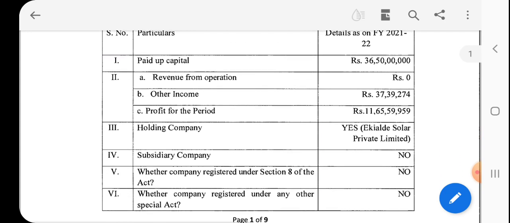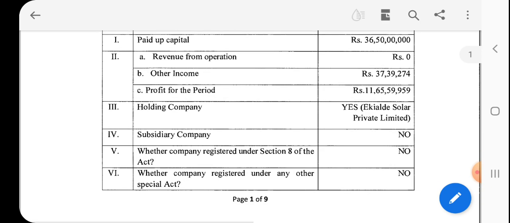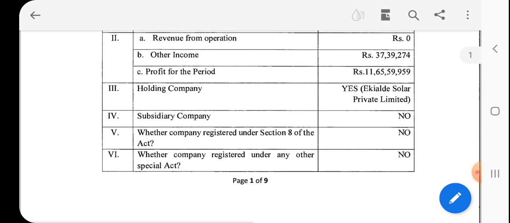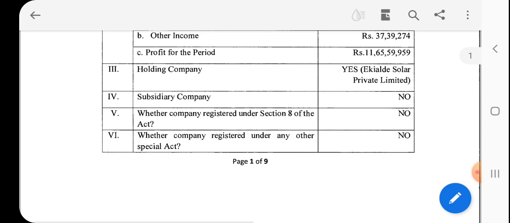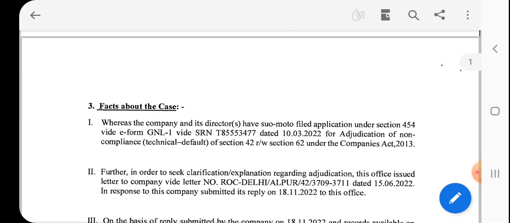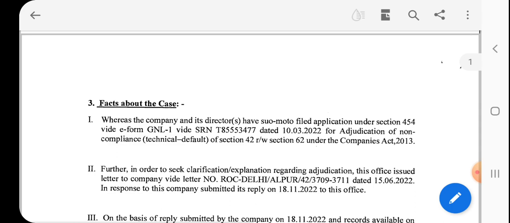This is a holding company, with no subsidiary company, not a Section 8 company, and not registered under any other act. And let's see the facts of the case.